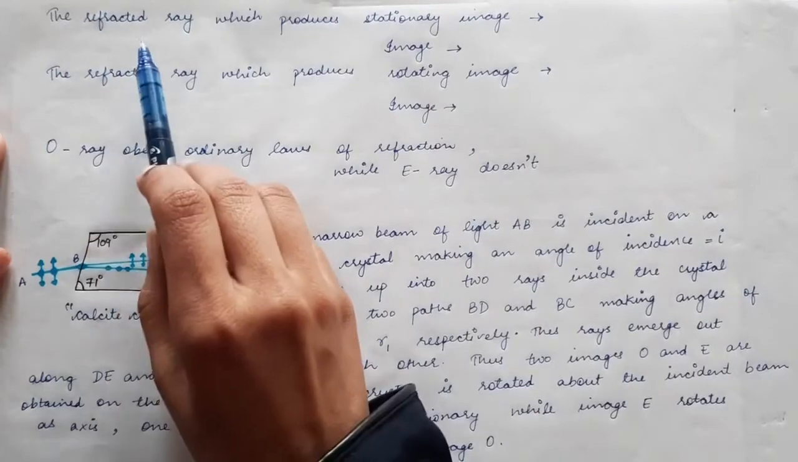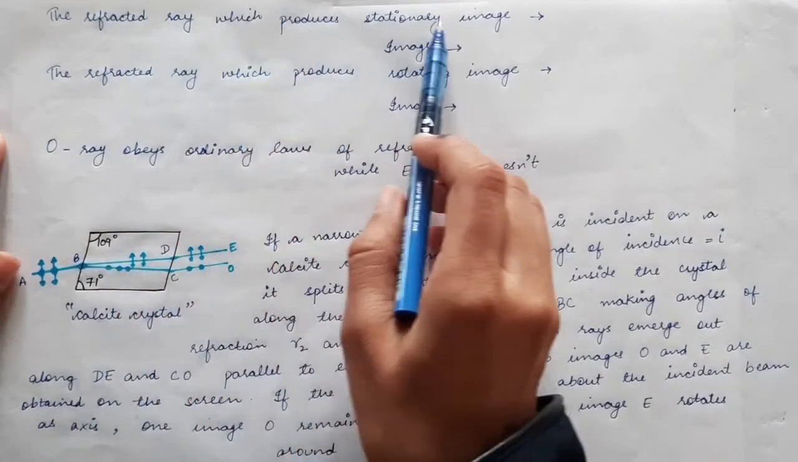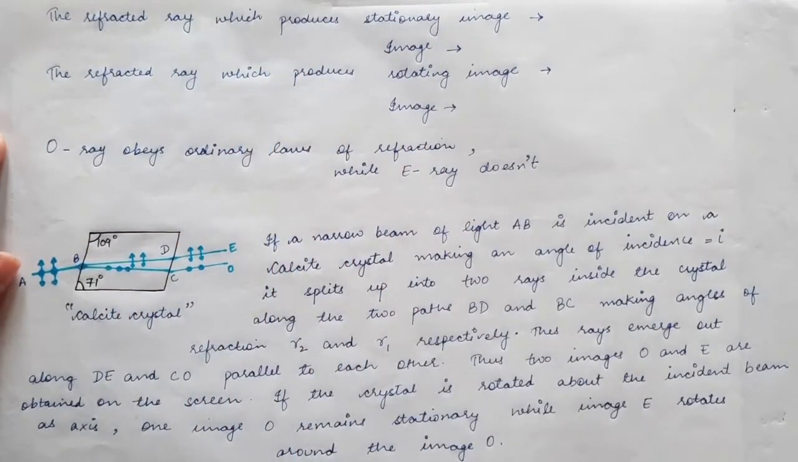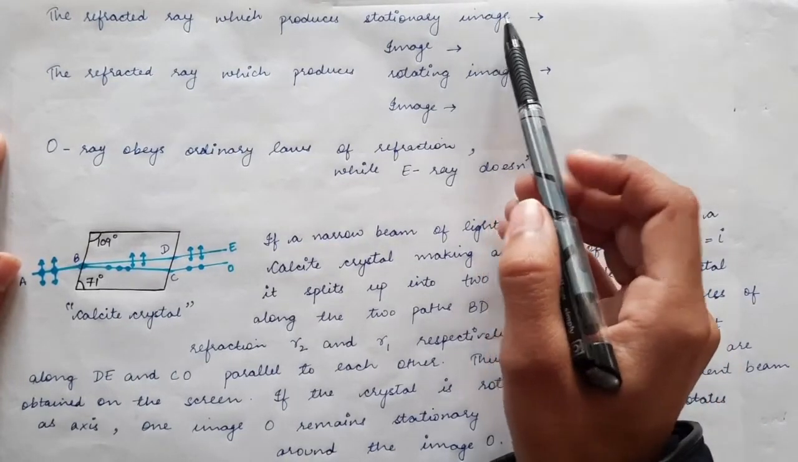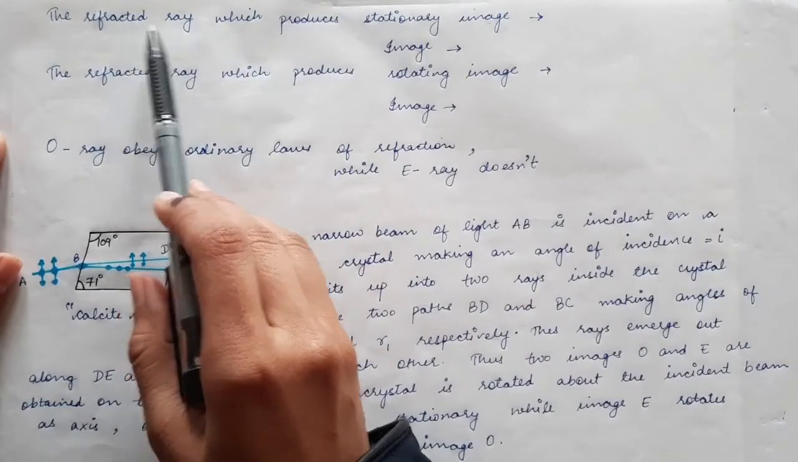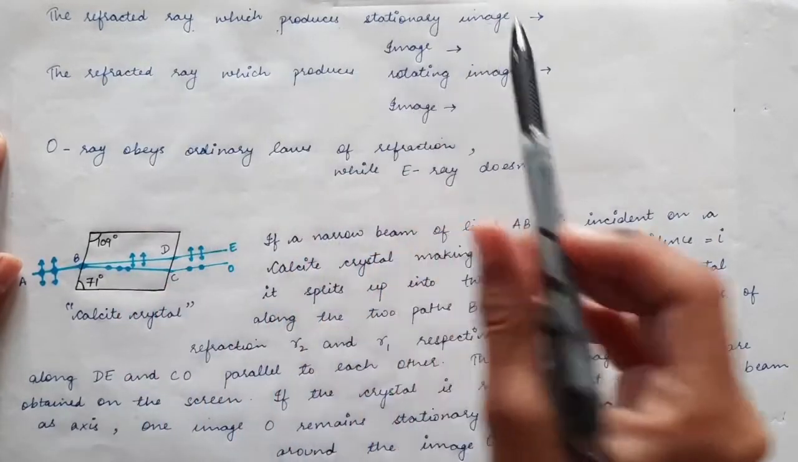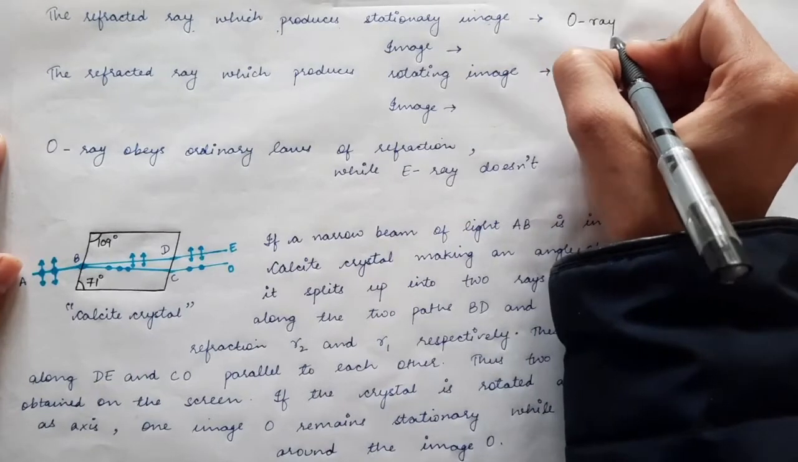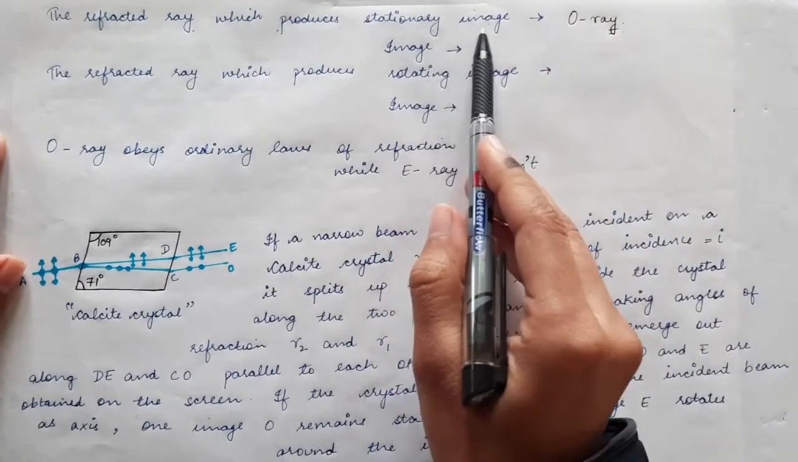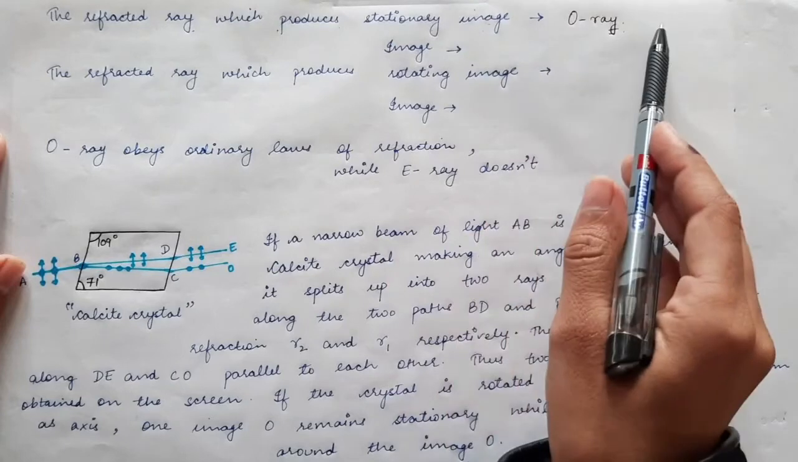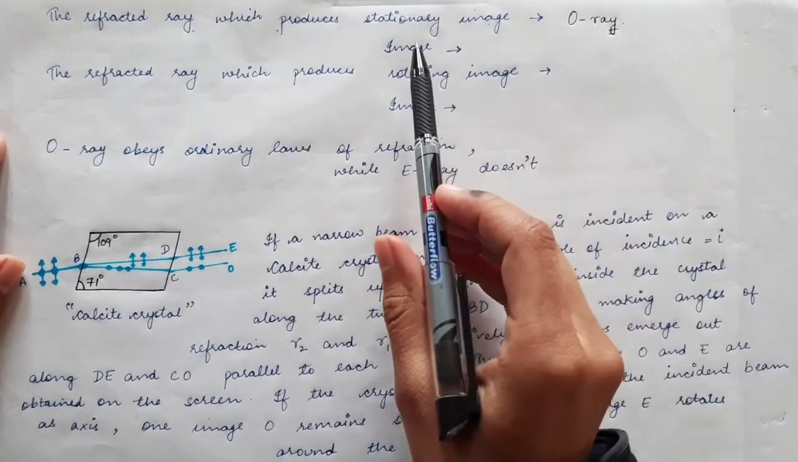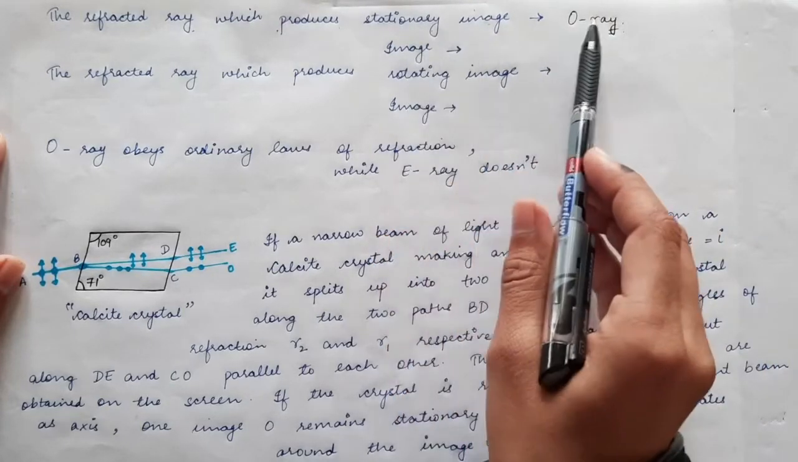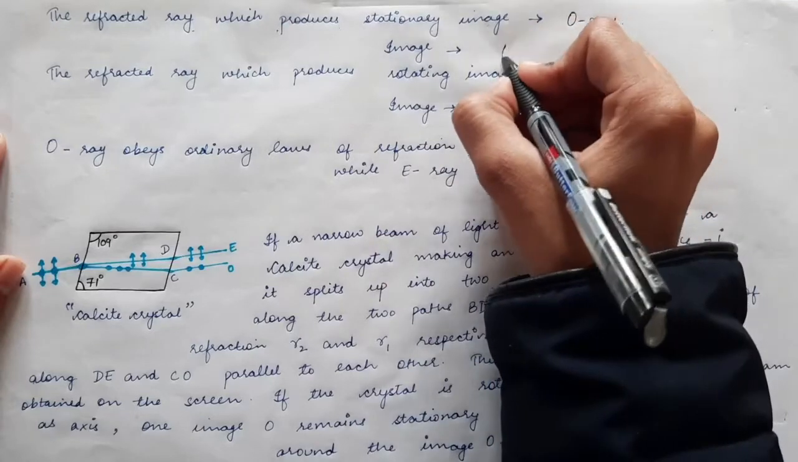The refracted ray which produces the stationary image. So there are two images which are formed when we place the birefringent crystal over a single dot. The refracted ray which produces the stationary image is called the O ray, also called the ordinary ray, and the image which is formed due to the O ray is called the ordinary image.